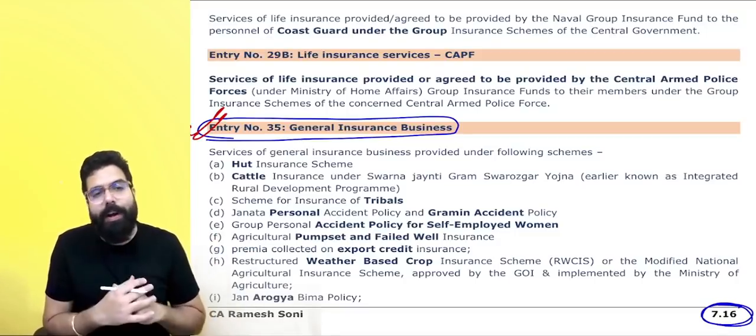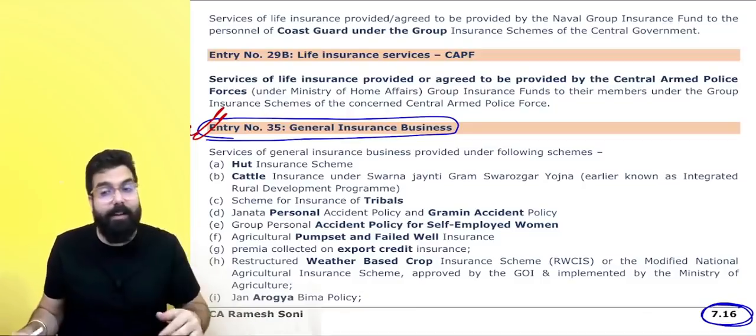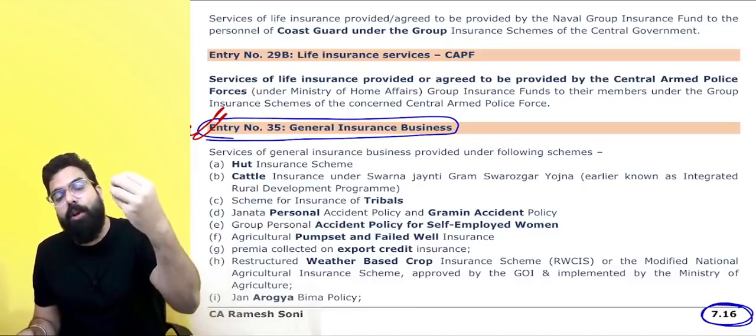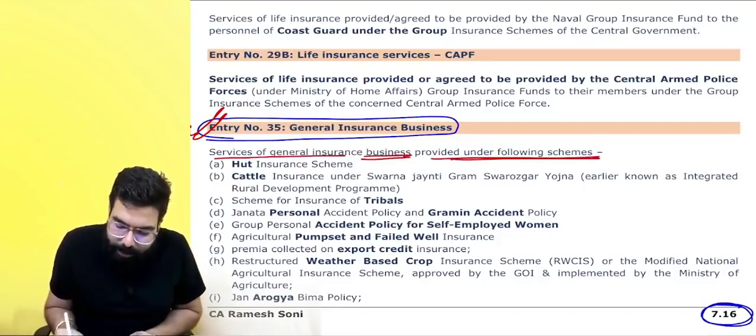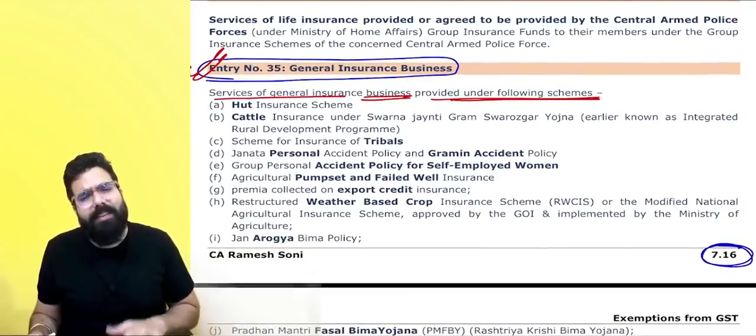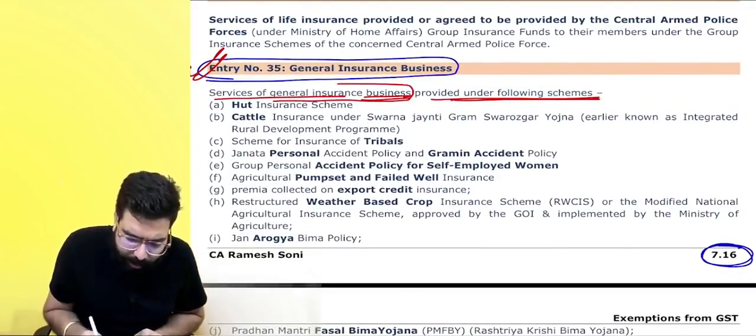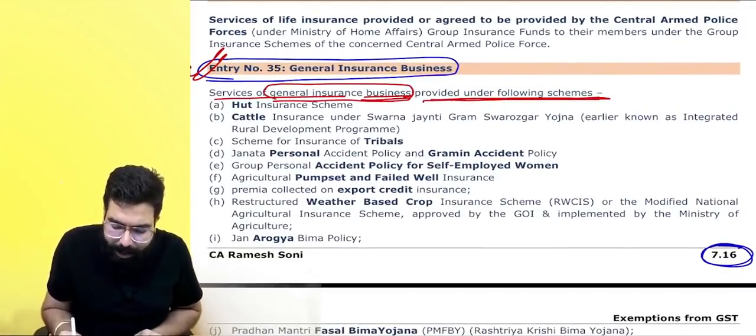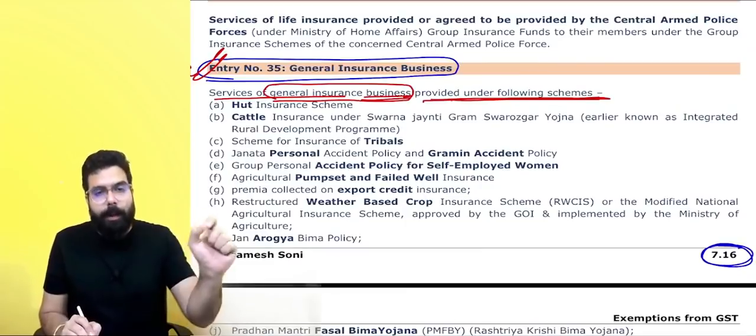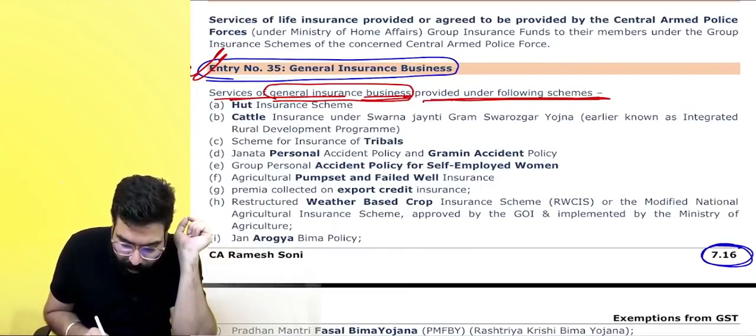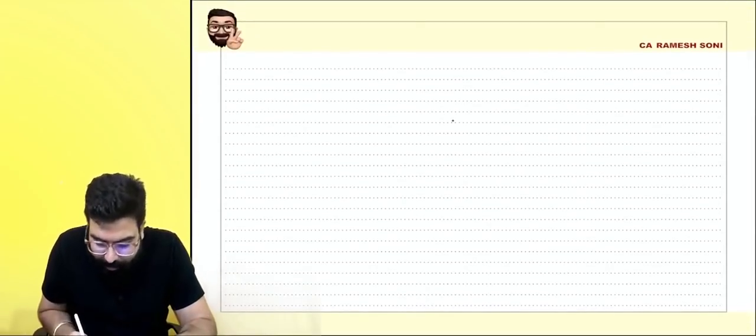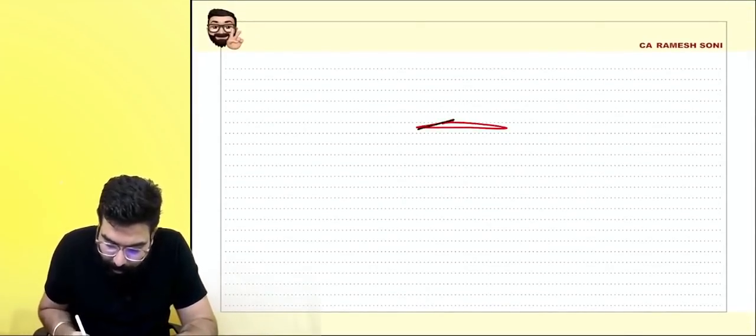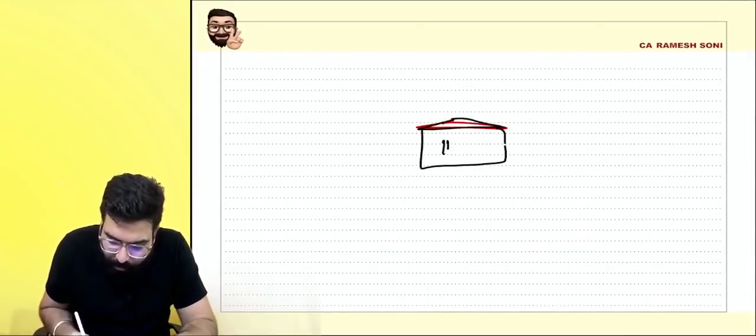So for you to remember in the exam, I will try to explain this, so that in the exam, if by chance they ask you, you remember it. Services of general insurance business provided under the following scheme. They don't usually ask, but still remembering is always better. Number one. So what is the general insurance? Services of general insurance provided under the hut insurance scheme. Okay. So if there is a hut insurance, if it is done, on hut insurance premium, there will be no GST.